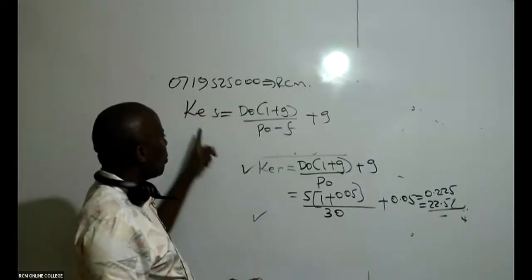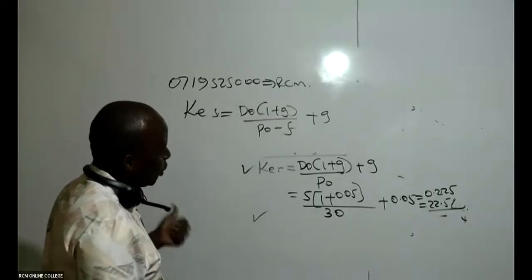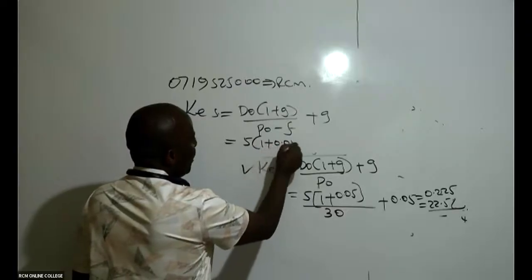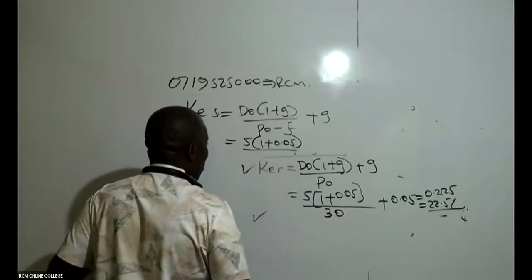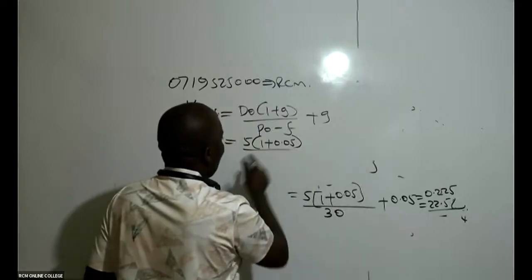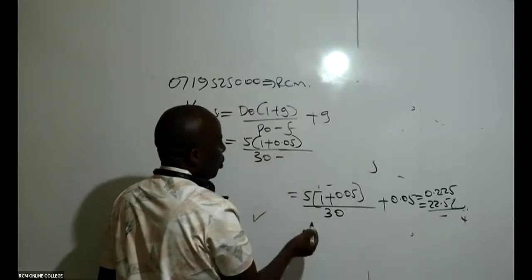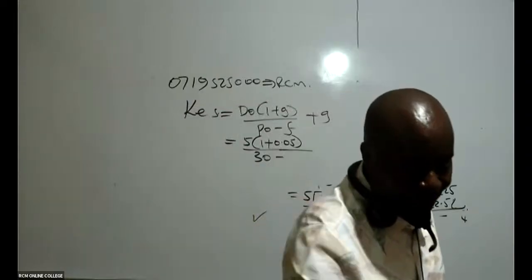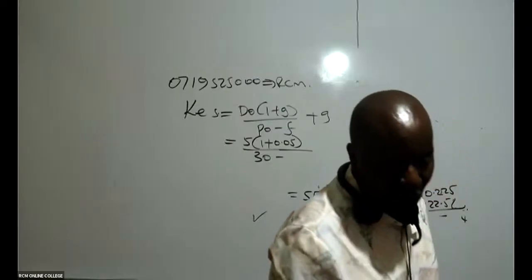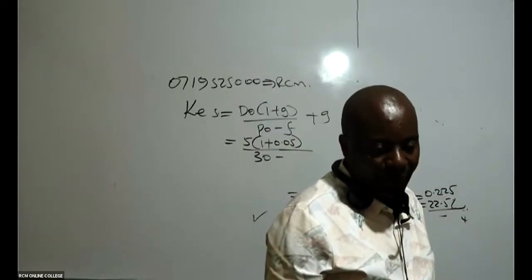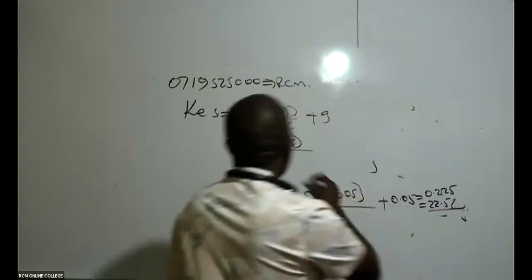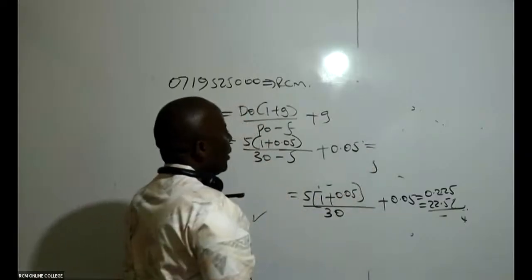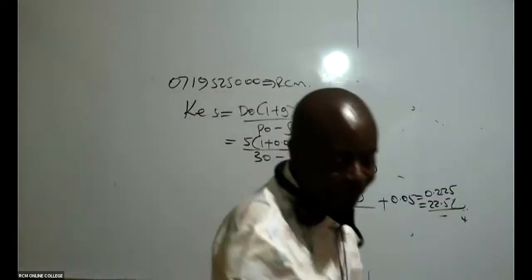So now here, because it's cost of equity shares, you're going to introduce flotation cost. So this one here will be D0, still that remains as 5, 1 plus 0.05, all over P0. Our P0 is 30, minus flotation cost. Flotation cost has been given there. Is there somebody who is able to see flotation cost, ladies and gentlemen? Anybody who is able to see our flotation cost in this question? Anybody? It is 5. Thank you so much. And then the growth rate still remains at 0.05.